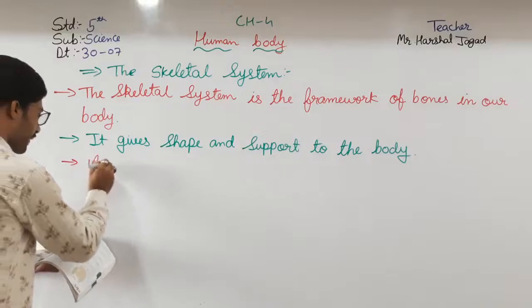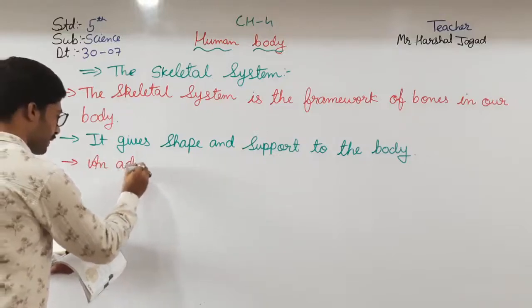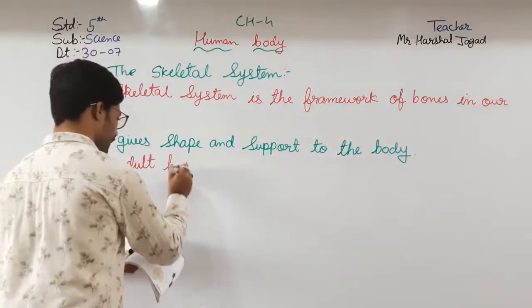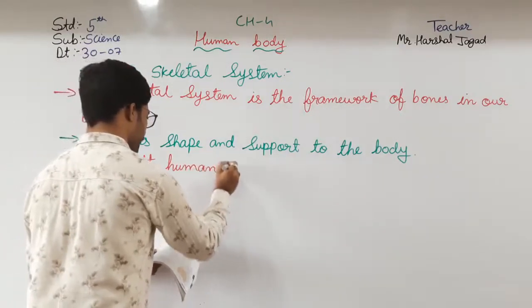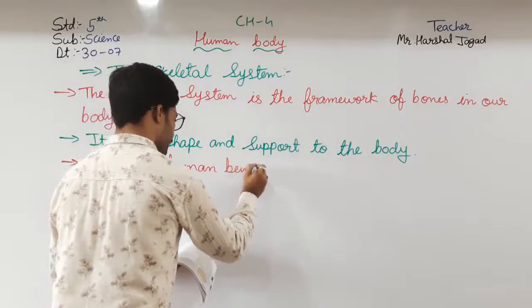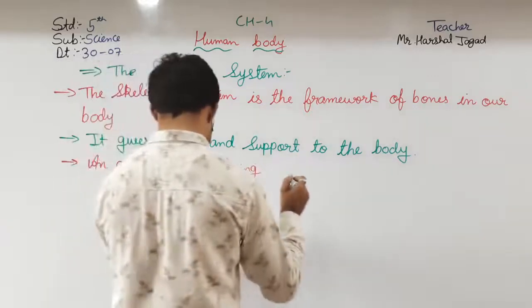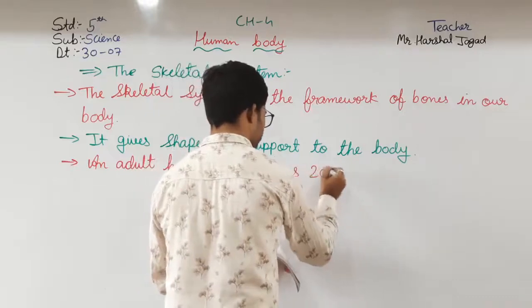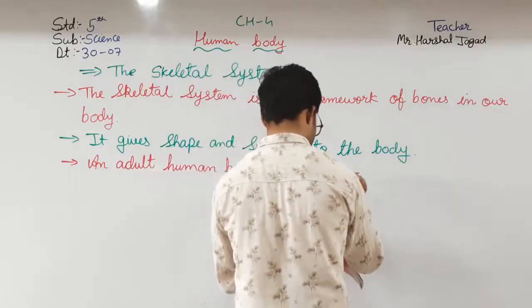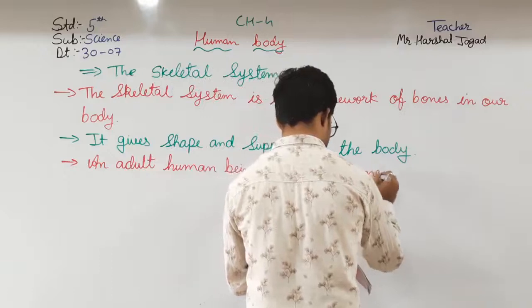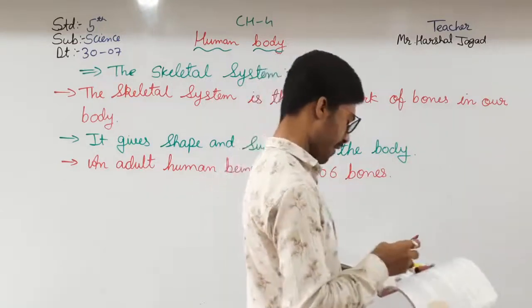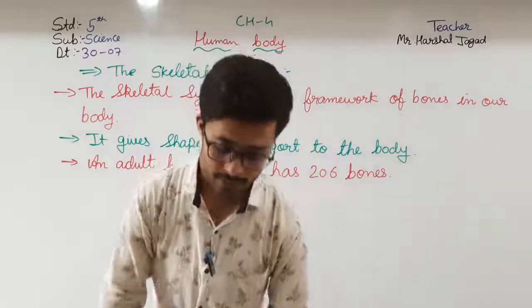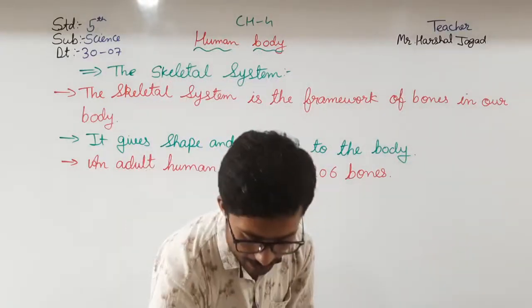So an adult human being has 206 bones. You just have to learn it by heart.